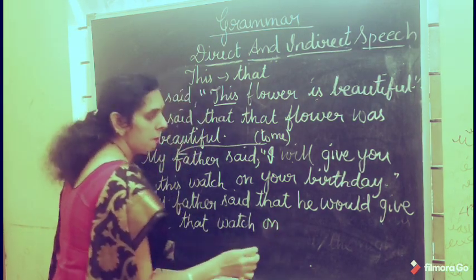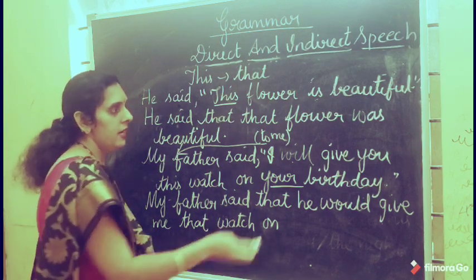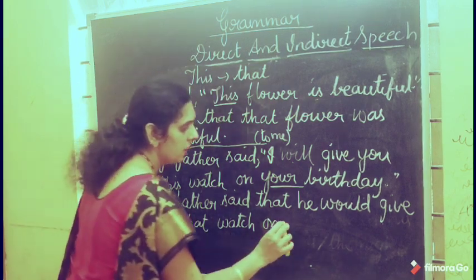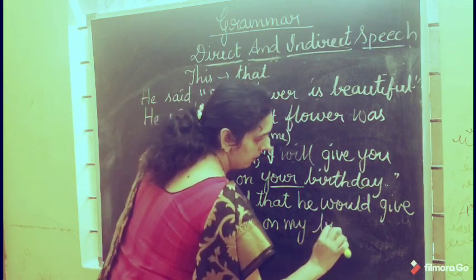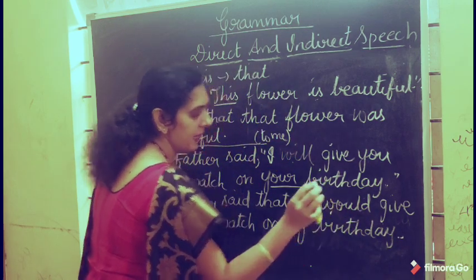on my. "Your" again is the possessive pronoun, second person possessive pronoun. It changes according to the object of the reporting part. So what will you get here? My birthday. Okay. Now let us see the next rule.